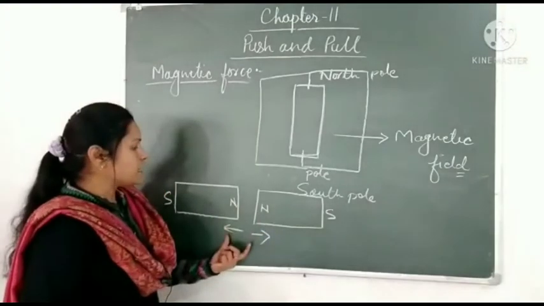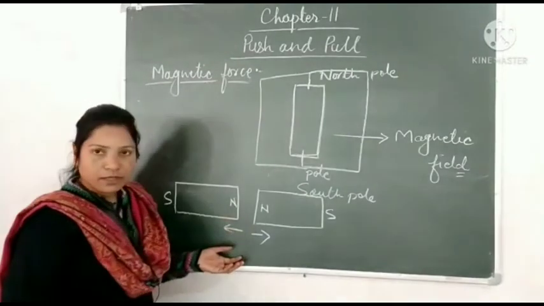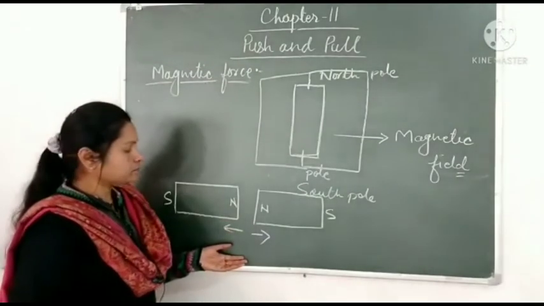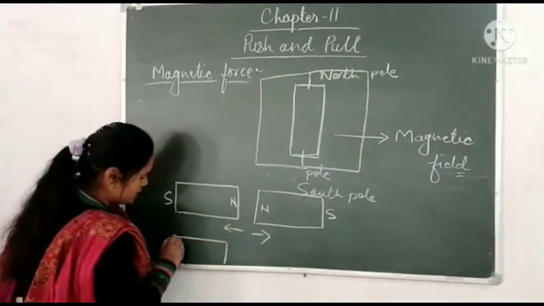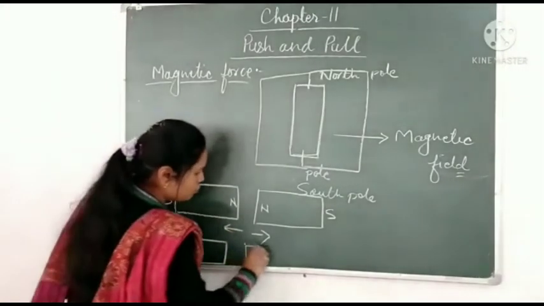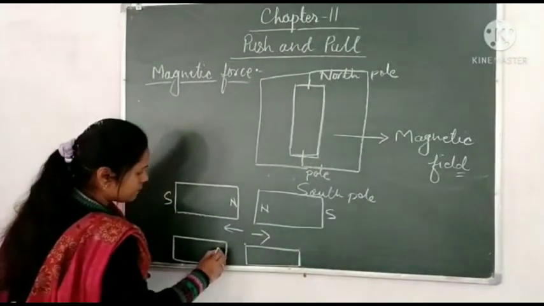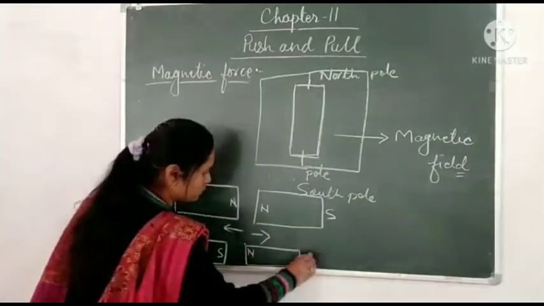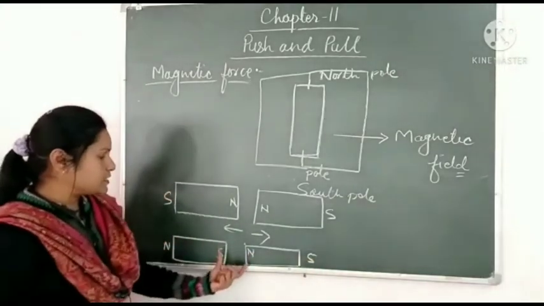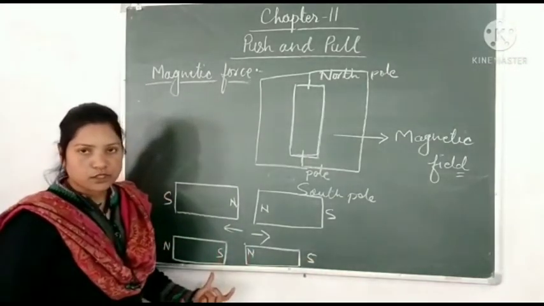When same poles are there, then repulsion will take place. Now if we keep two magnets like this is South Pole, this is North Pole, this is North Pole, this is South Pole. So in this case, we can see both the poles are opposite to each other.